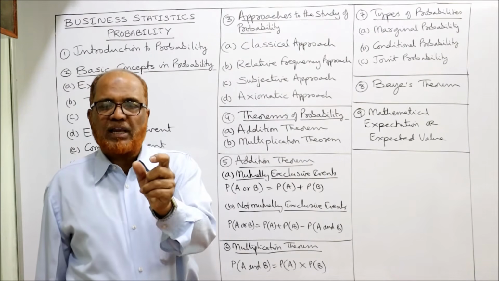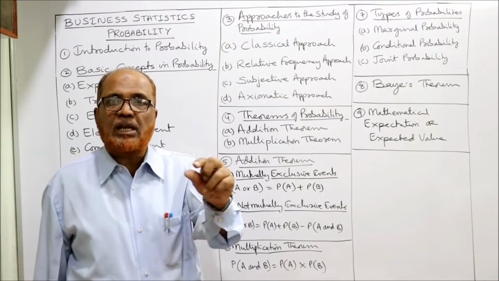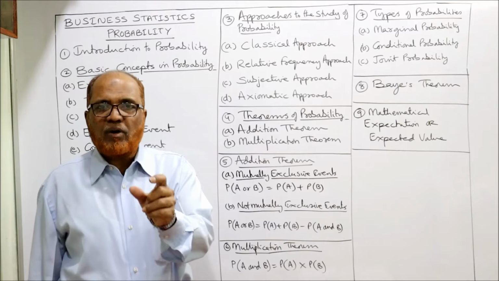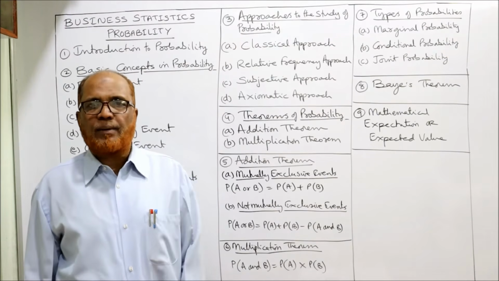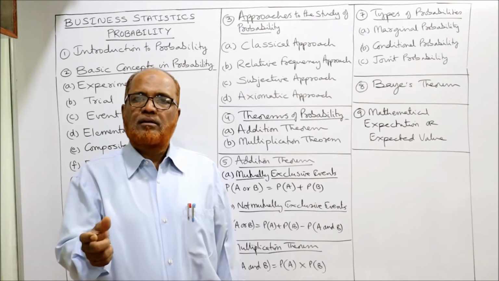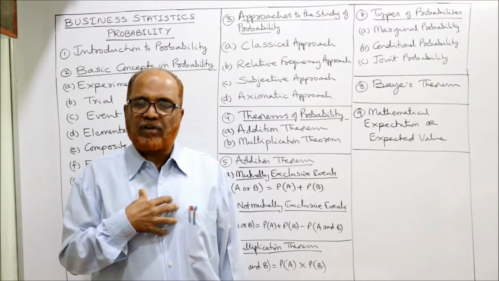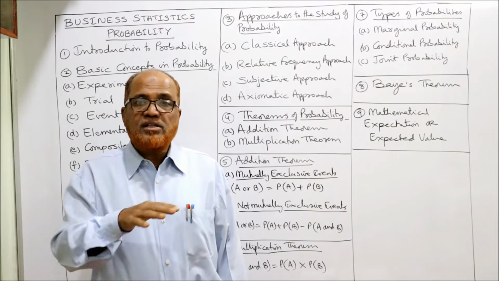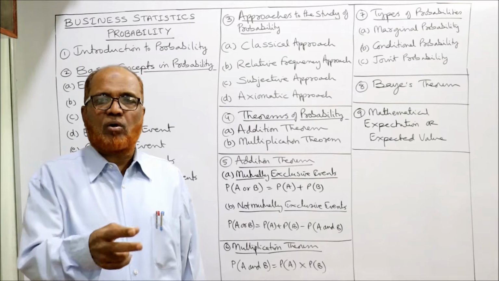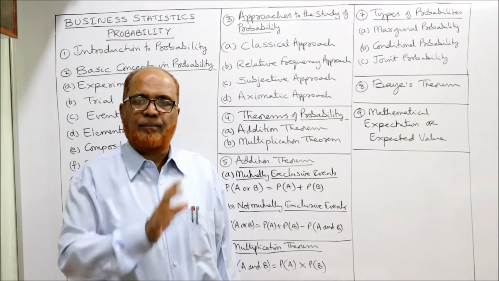According to this classical approach, the probability of an event is the ratio of number of favorable cases divided by total number of outcomes. Example, when you throw the coin, our favorable case is getting head up. हमारा favorable case है कि head आना. तो कितने heads हैं यहाँ पर? 1 है. What is the total number of outcomes when you throw the coin? 2. So 1 by 2 is the probability of getting head.